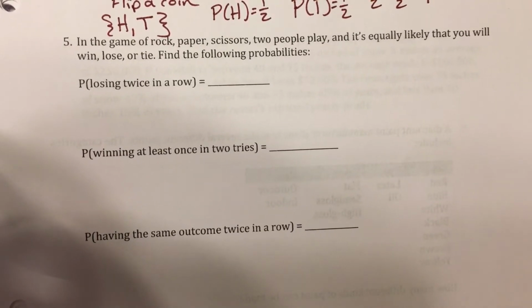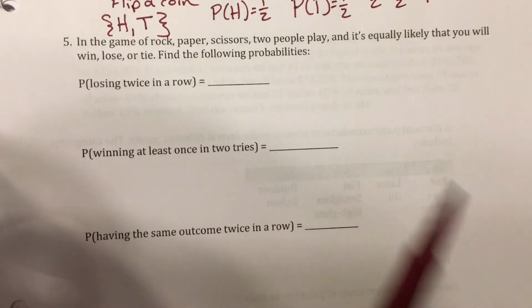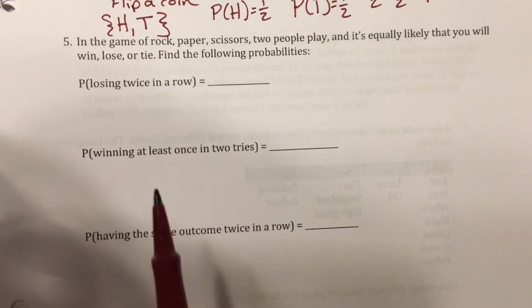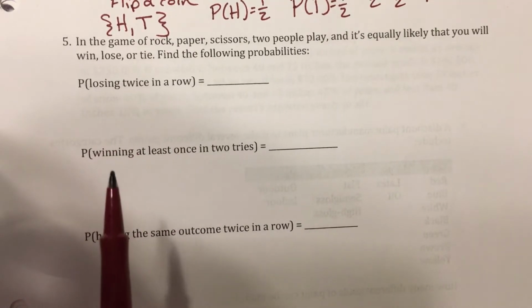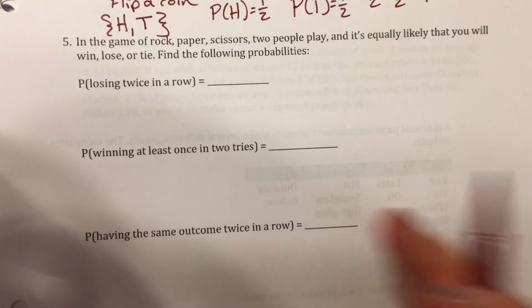Okay. So in the game of rock, paper, scissors, 2 people play, and it's equally likely that you will win, lose, or tie. The probability of losing twice in a row. So 1 round of rock, paper, scissors has no effect on the next round.